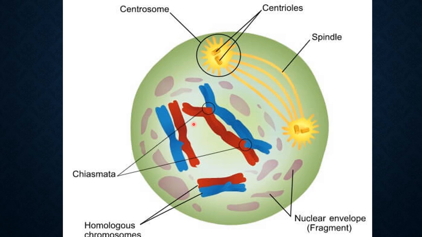As we can see here, this is the full chromosome, and one arm of the chromosome is called a chromatid. Also the nuclear membrane has been fragmented, or weakened, so it will be easy for the nucleus to divide. Those are the characteristics of the first phase, which is prophase.